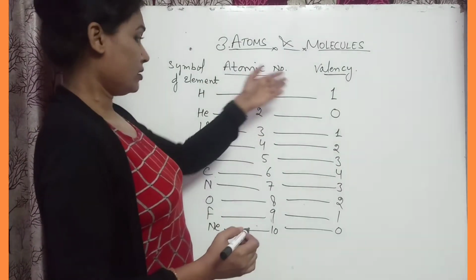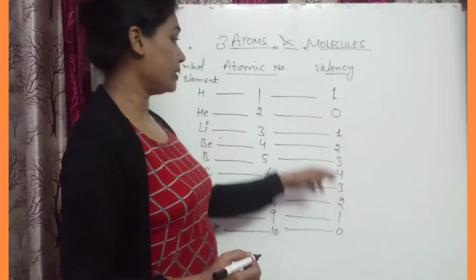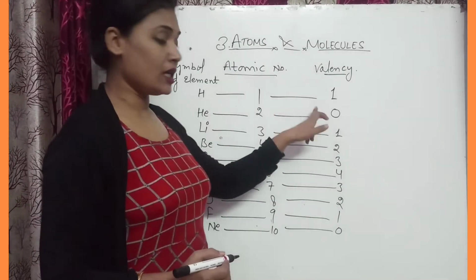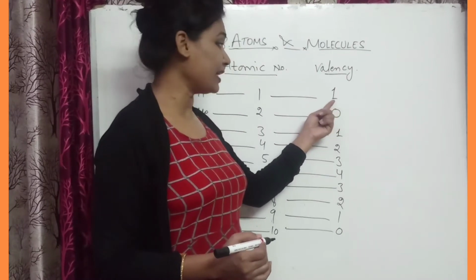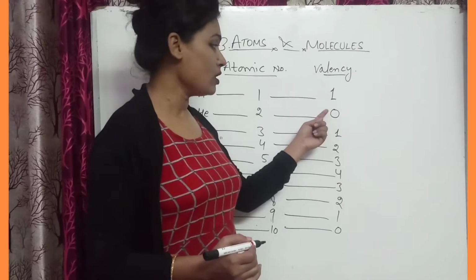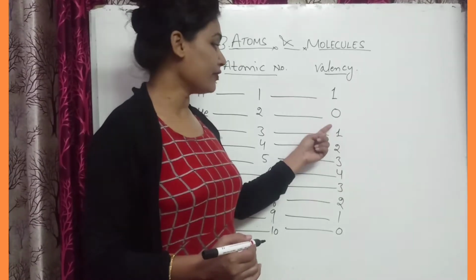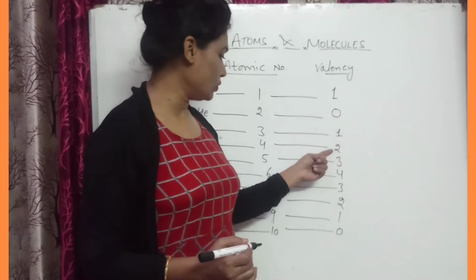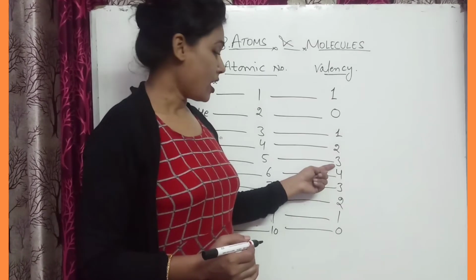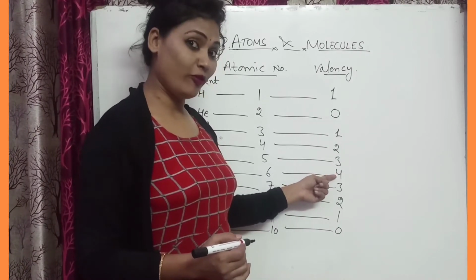You can find out what is written here, that H is atomic number 1, so its valency is 1. After that it will decrease, it will become 0. After 0 it will increase to 1, then 2, then 3, after that 4.